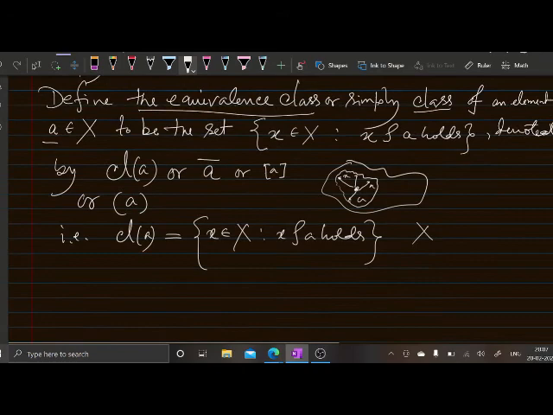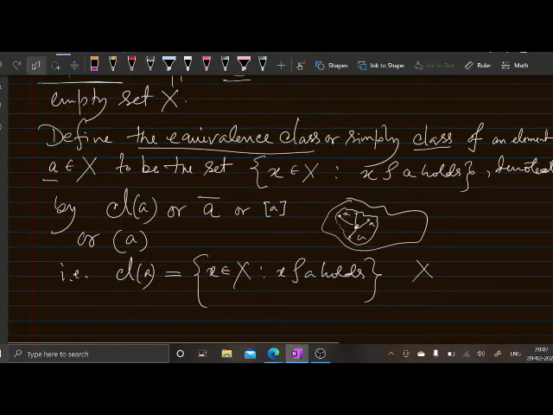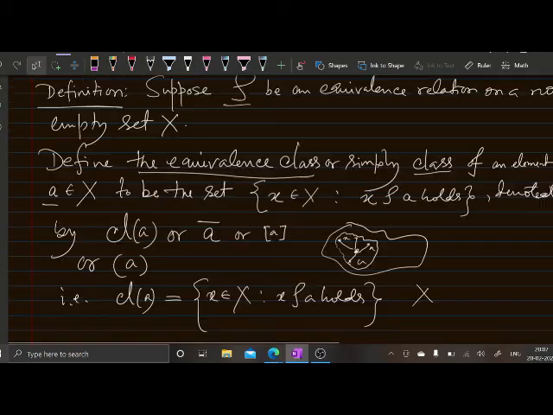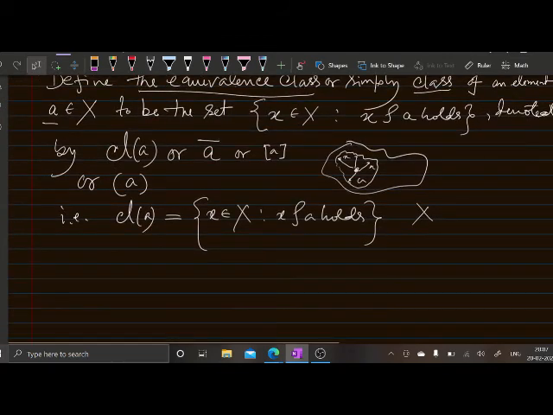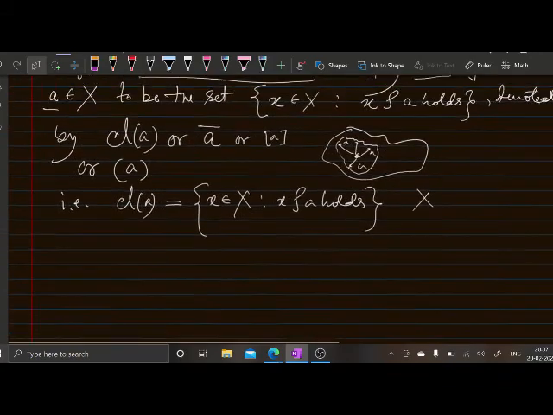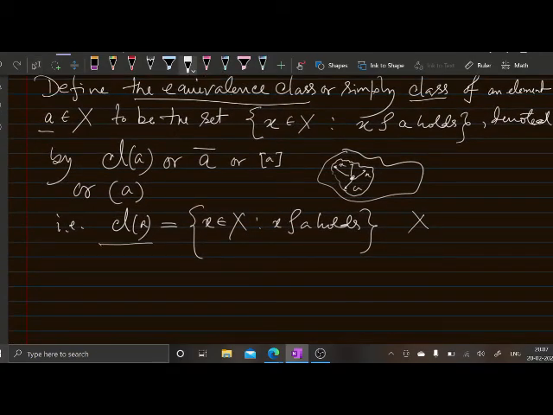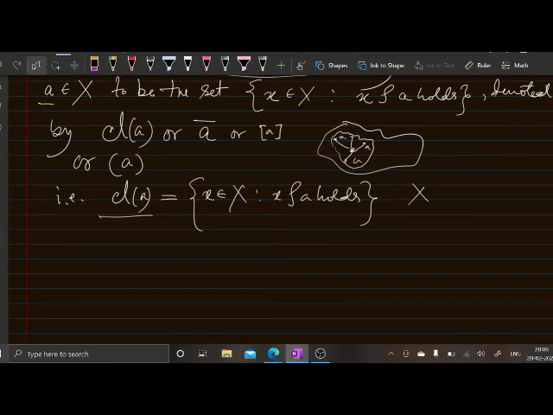Now, one can ask a question: whenever you are defining a set, is it empty or non-empty? If it is empty, then we have nothing to do with this set. But if it is non-empty, then we can proceed further. So, since we have defined a set, we need to check whether these classes of elements are non-empty sets, because if they are empty, then we have nothing to do with them.